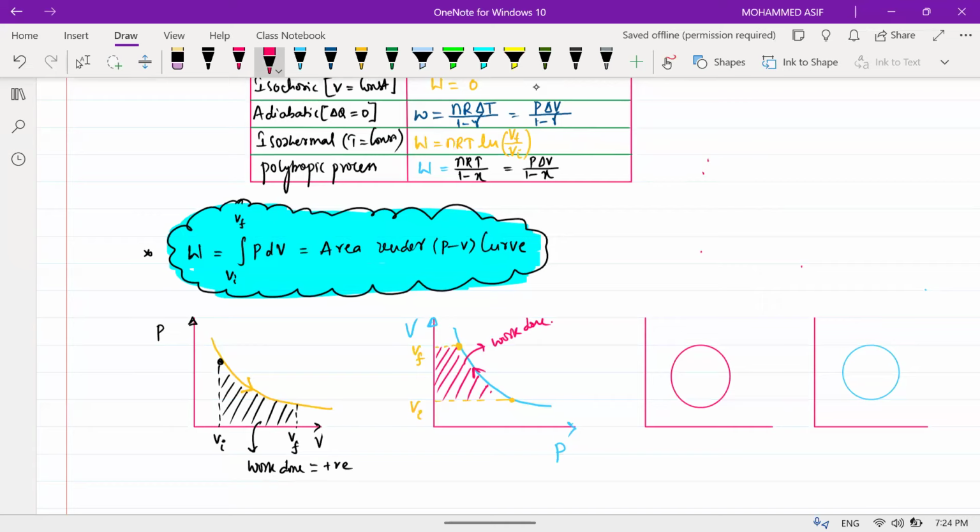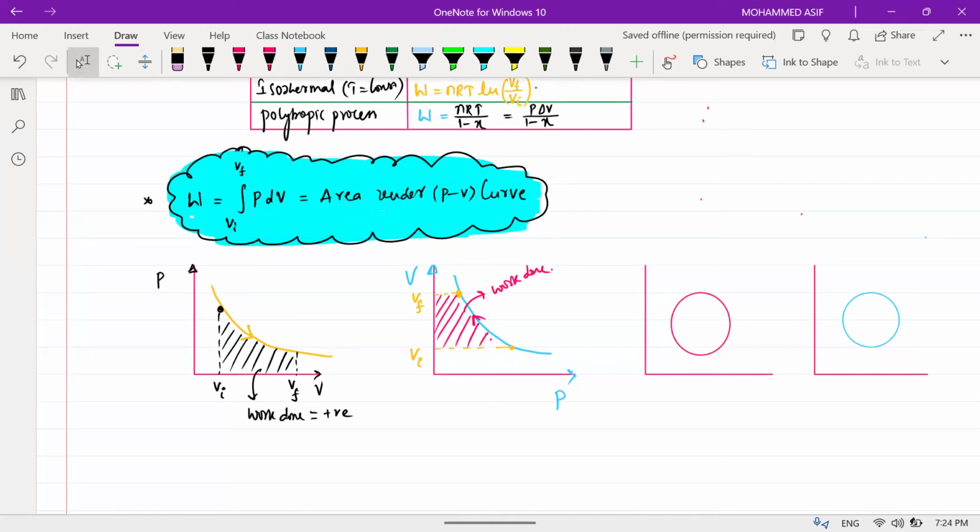Clear? Both of them are the same, beta, but here on the y-axis we are taking volume, on the x-axis we are taking pressure. Now see this graph, work done by a cyclic process in pressure and volume. If I'm moving in the clockwise direction, work done will be positive. Now if I'm moving in the anti-clockwise direction in the pressure versus volume graph, then work done will be negative.